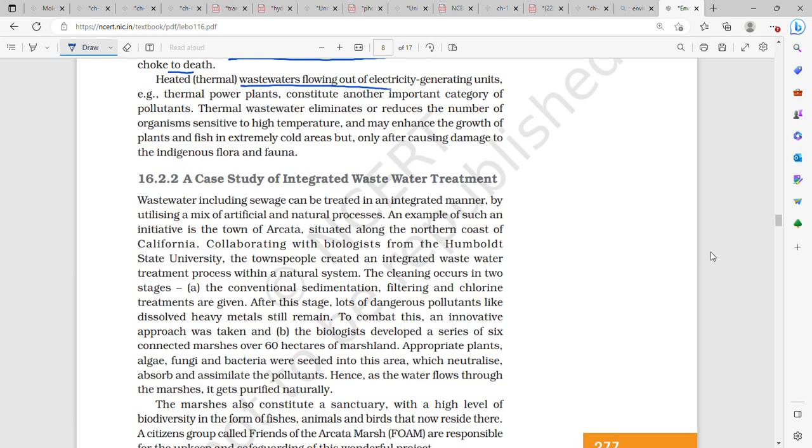Heated thermal wastewaters flowing out of electricity generating units, for example thermal power plants, constitute another important category of pollutant. Thermal wastewater eliminates or reduces the number of organisms sensitive to high temperature and may enhance the growth of plants and fish in extremely cold areas, but only after causing damage to indigenous flora and fauna.